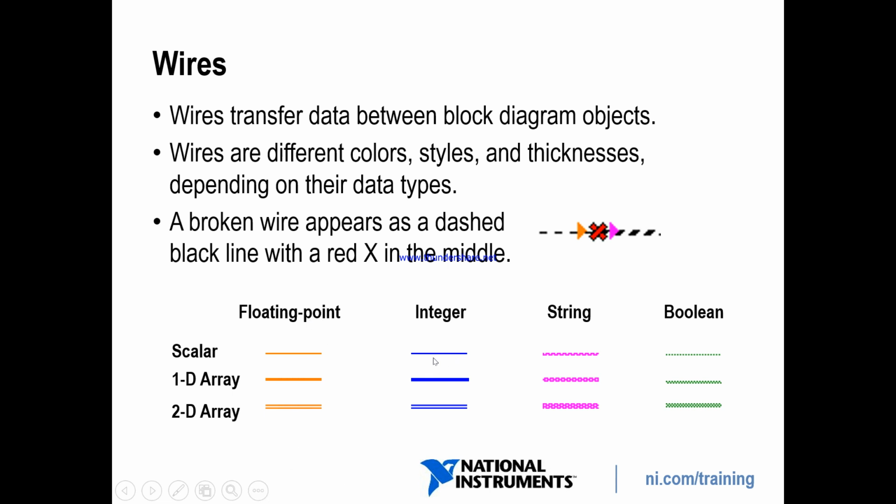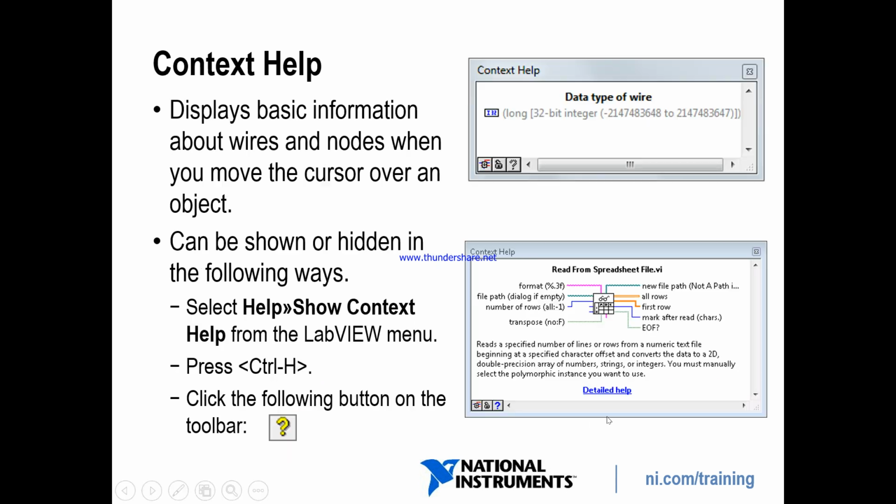We will study the difference between float and integers. And this is for string, and this is for boolean. So these are scalar. Scalar means a single value. This one is for a 1D array, and the thickness is double. When you change 1D to a 2D array, the thickness is reduced.